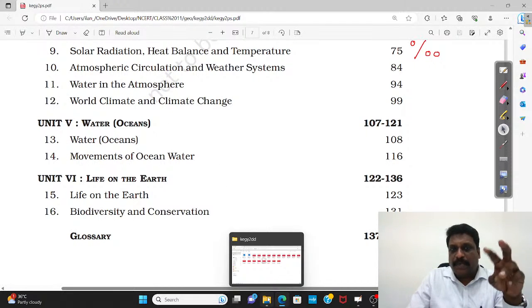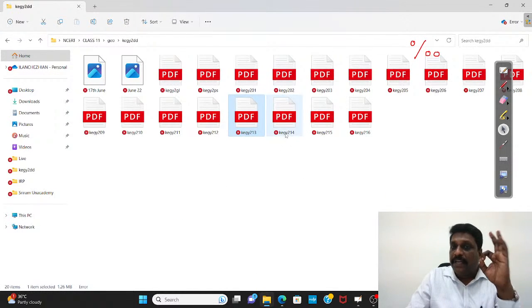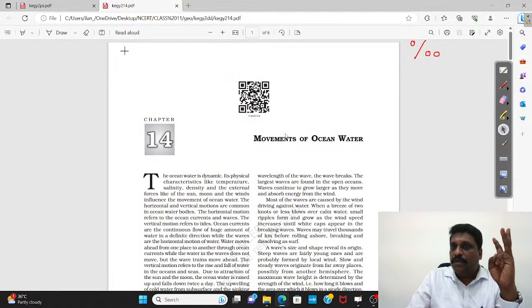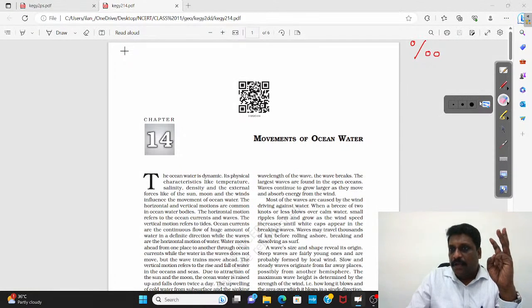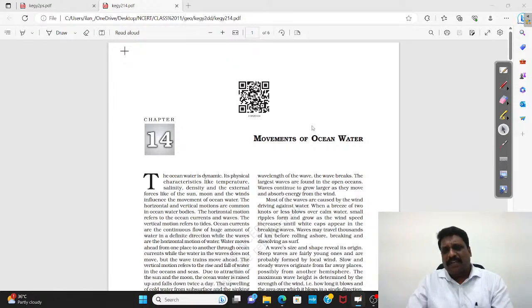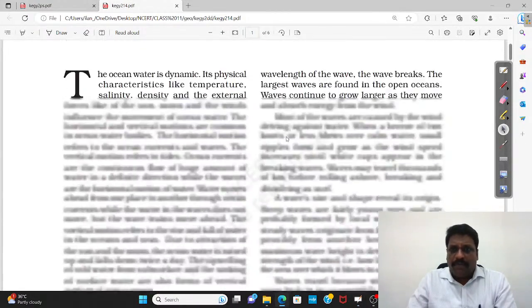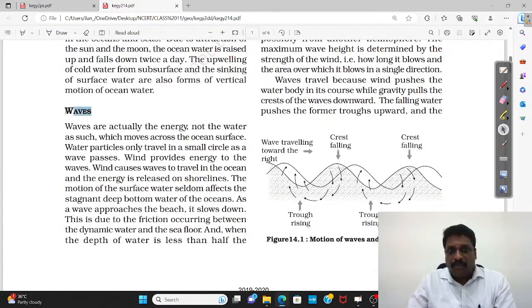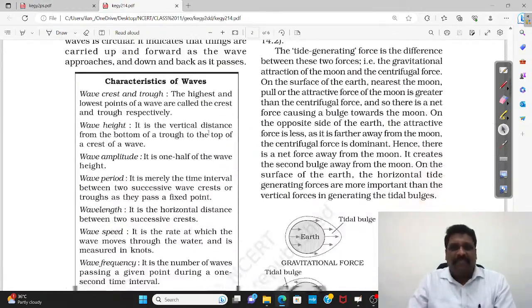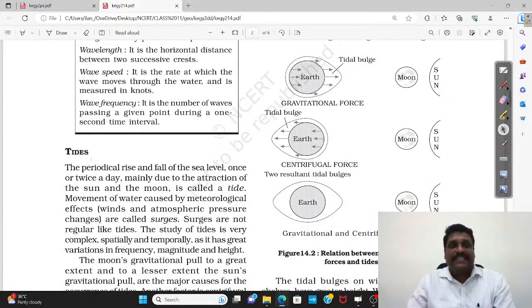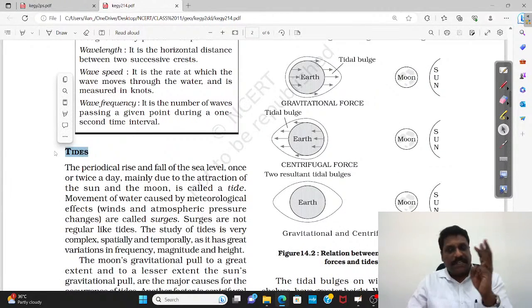And coming to the last segment, movement of ocean water. Three things are very, very important. One is ocean waves, right? Ocean water waves, right? Number two is currents, and three is tides. But I would recommend waves also you can leave it, right? Waves you leave it. What is very, very important is what? Tides and currents.